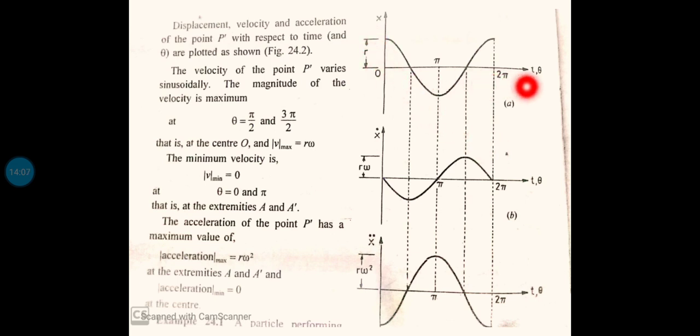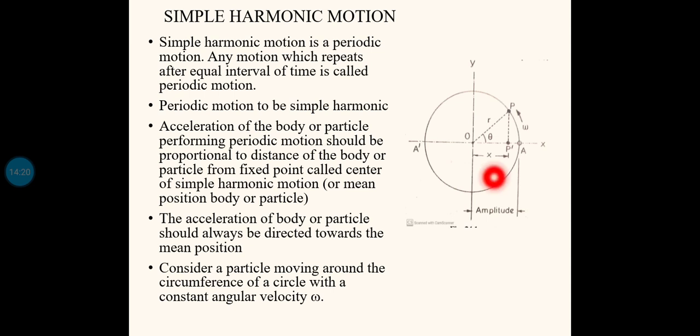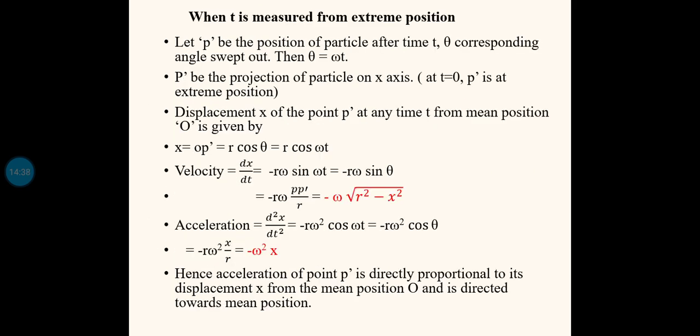So at theta equal to 0, here t and theta are simultaneously taken. I am explaining this graph with respect to theta. So when theta equal to 0, the maximum displacement was r. Now theta increases, what happens is, you can see from here, as the theta increases, P dash is slowly moving from point A towards the center of the circle. So after a particular angle theta, say 20 degree, 30 degree, P dash is at this position. That means it is less than this radial distance.